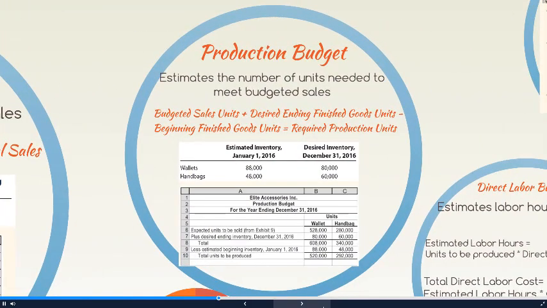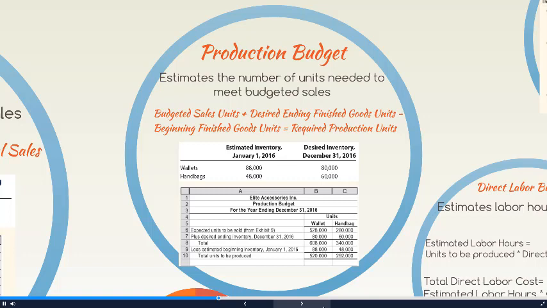After we complete the sales budget, we can then move on to our production budget. The production budget estimates the number of units that we need to produce in order to meet our budgeted sales. So what we're going to do is take the units that we expect to sell, which is going to come from our sales budget. We're going to add a desired ending inventory. Remember, these are just budgets and guesses at what's going to happen. So we want to make sure we make enough units so that if we are a little off on our guesses, we still have enough items to sell. We subtract our beginning inventory because those are the units we already have available.